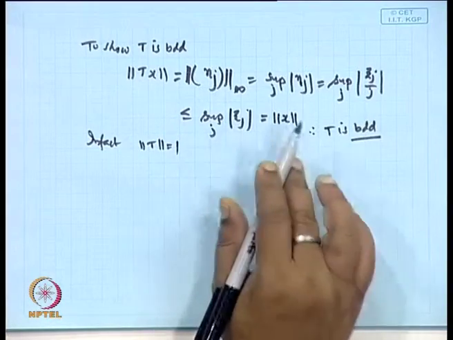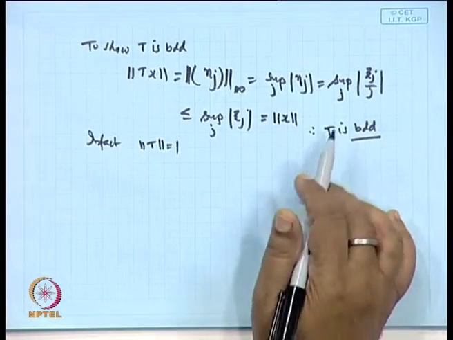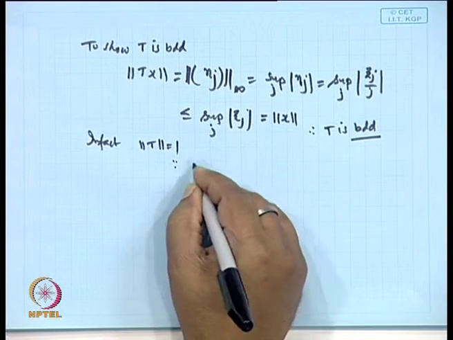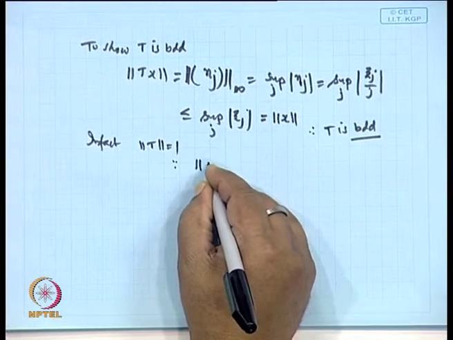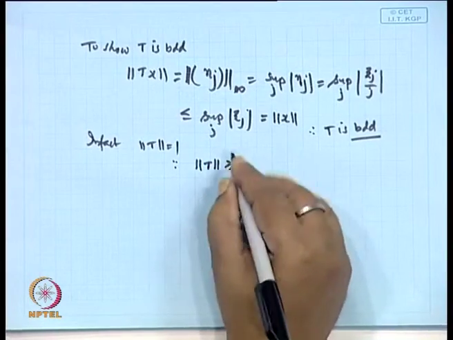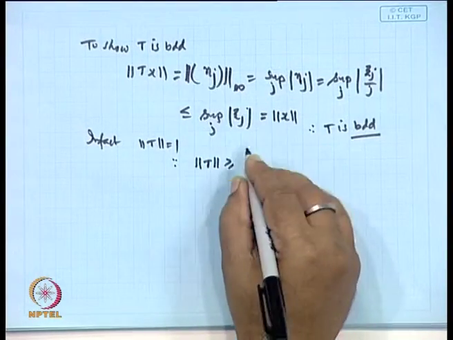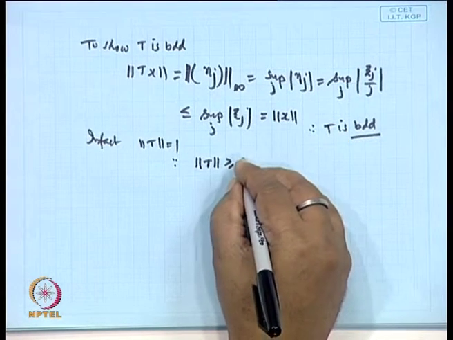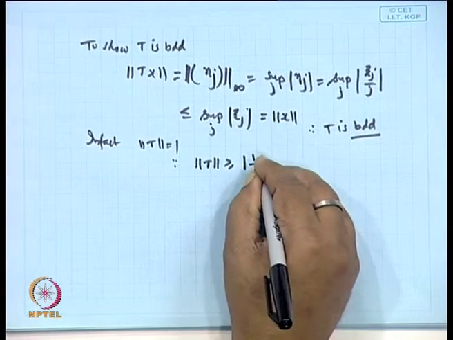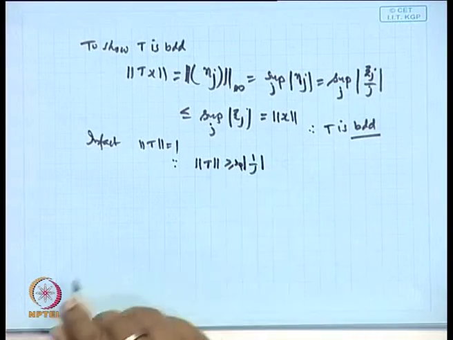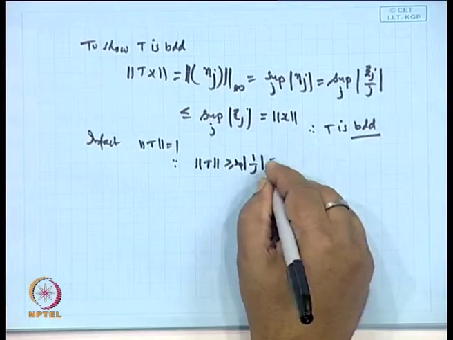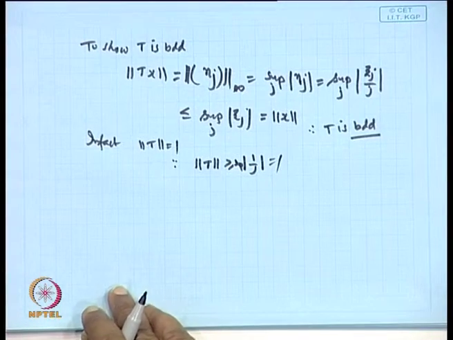Take xi_j to be 1, 1, 1, because the norm of T is greater than or equal to this norm. The supremum is taken over |eta_j|, which is 1 by j, with xi_j equal to 1, 1, 1. So, this is equal to 1.